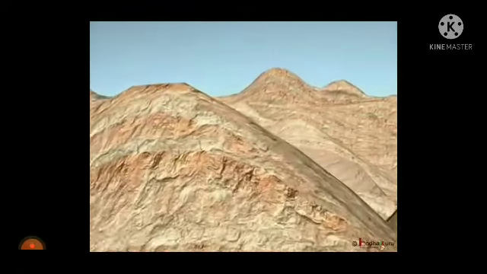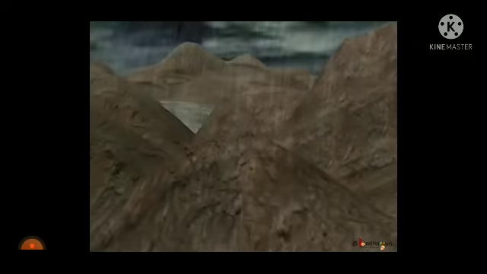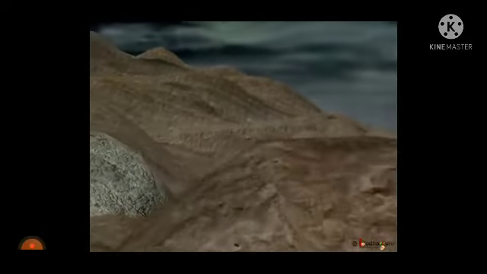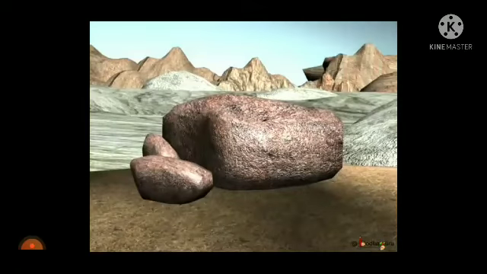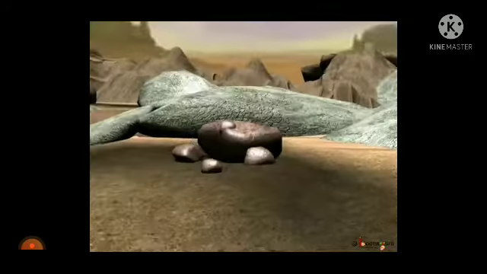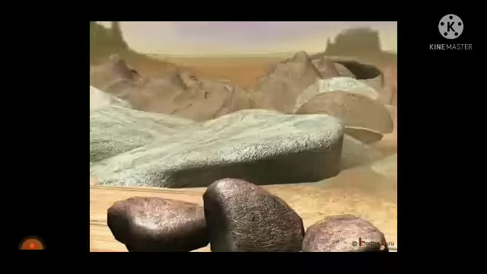Let us see how it is formed. It is formed by the breaking of big rocks and other things. Here you can see that when it rains, that also breaks the rocks, breaking the big rocks into simpler parts, and that converts into soil. You can see clearly that the big one is being converted into smaller ones, and at last into soil.